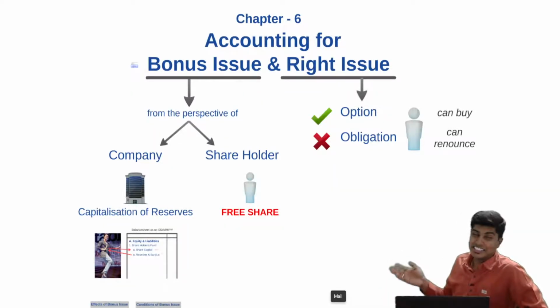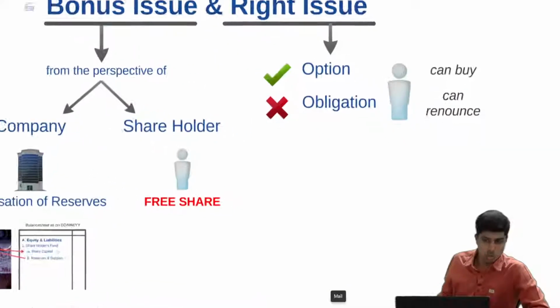As I mentioned, the shareholder has an option either to buy or to renounce. Renounce means sell it to somebody or do nothing. Now, let's take an example of a company. Let's say the name of the company is Dholakpur Limited, in which the shareholding pattern is this way.